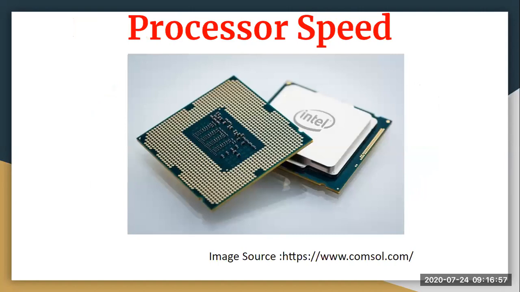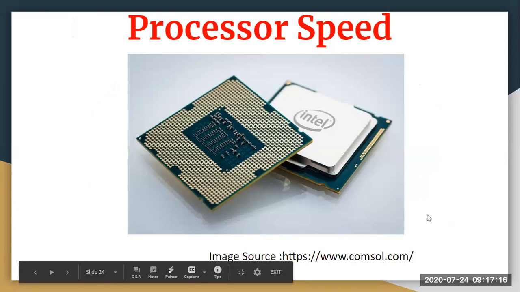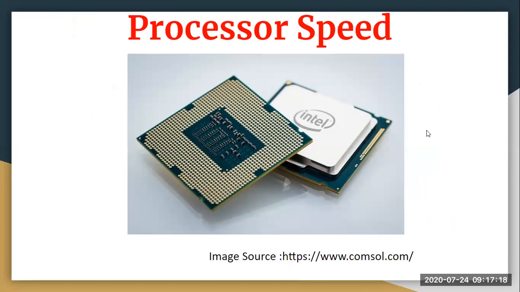When we talk about processor speed, it refers to how well your processors are working, because if your processors are working well, your CPU will have less load, and they will help you to do the task well. The load will be lower if your processor is very good. So you should always go for a good processor. That is very important.